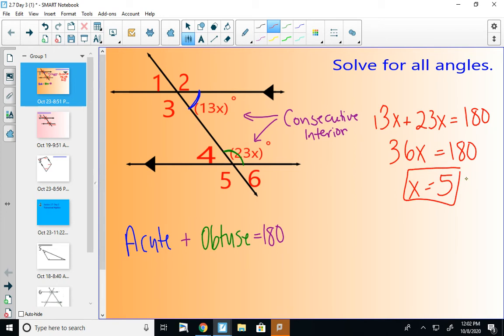So we're trying to solve for all of the angles. Now that we know x, we can pretty easily find two of the angles. So 13 times 5 would be 65, so that angle is 65 degrees. 23 times 5 would be 115, so this guy is 115 degrees.